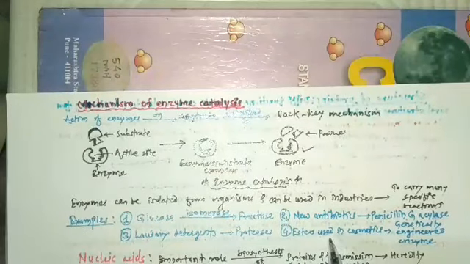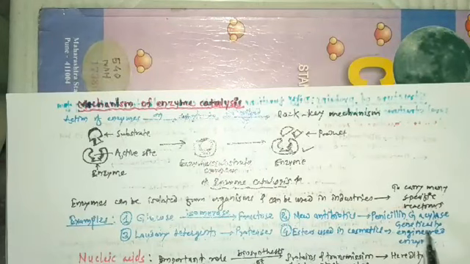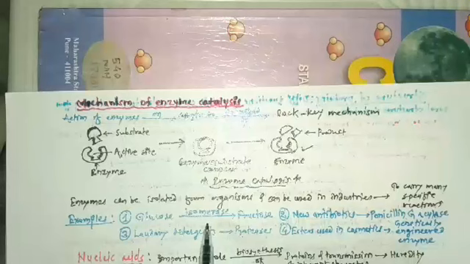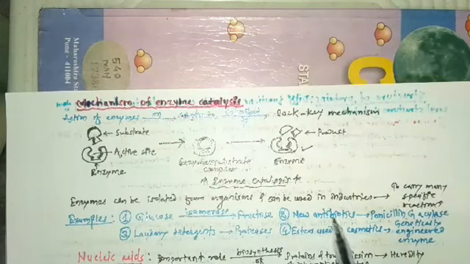Then the esters used in cosmetics are made by a genetically engineered enzyme. So these are the different examples of enzymes which are used in industries.